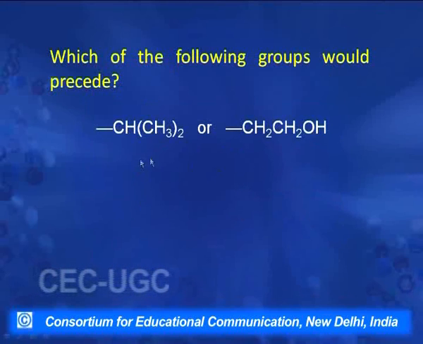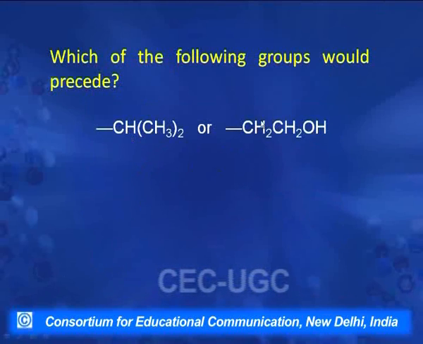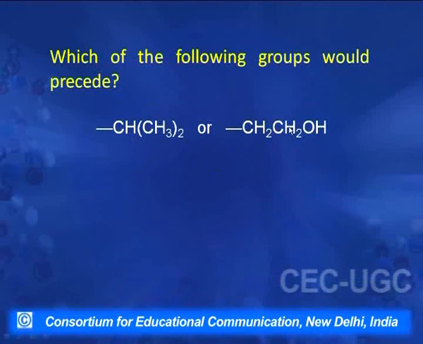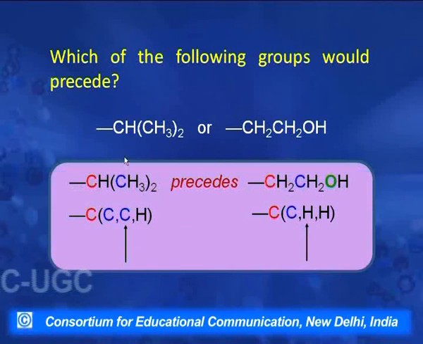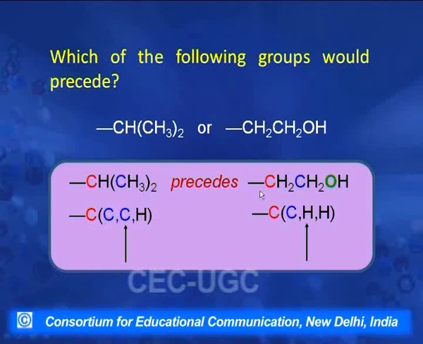Another example for these two groups: this is an isopropyl group and this is a CH2CH2OH group. Now, in this group, if you go to the second position, first is carbon, second is 1 hydrogen, and at the next position I have 2 methyl groups. So we meet 2 carbons and 1 hydrogen at the second position.